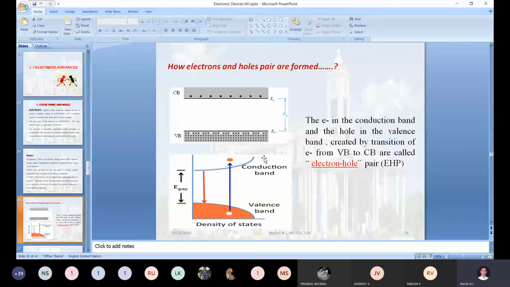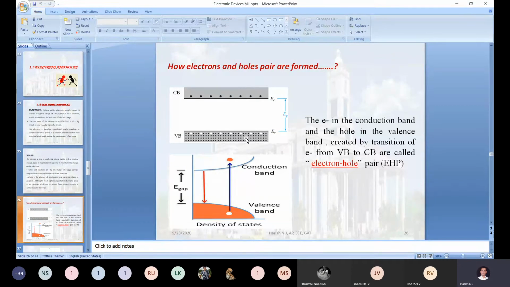Whichever layer the electron is in, it will shift from the valence band to the conduction band, and that many vacancies will be created in the valence band itself. This combination we call an electron hole pair.